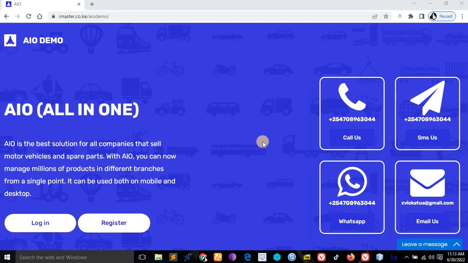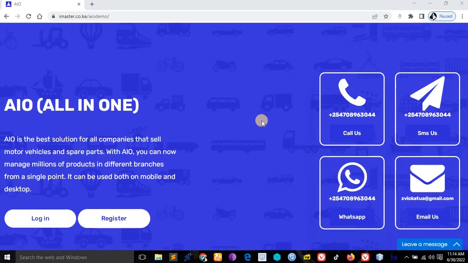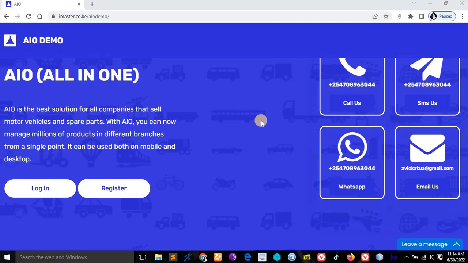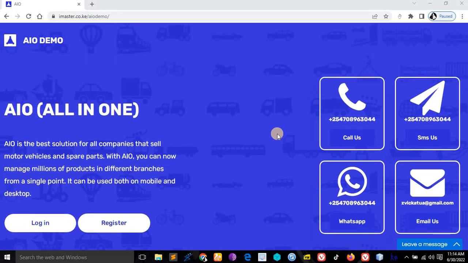I want to show you why I am one of the best software developers here in Kenya. Get me and I'll do exactly what you want. Let me show you what I have been doing for the past 7 days. This is a brand new software. It has never existed elsewhere unless it is me who has made it. I came up with this software from scratch up to a point whereby it can do everything the business wants. I will show you everything.